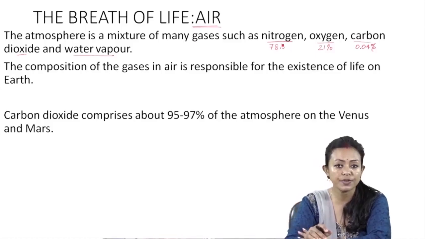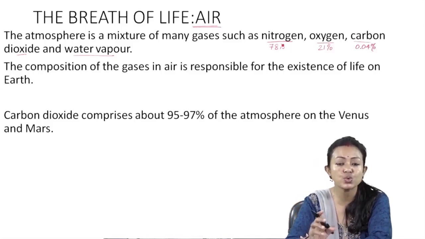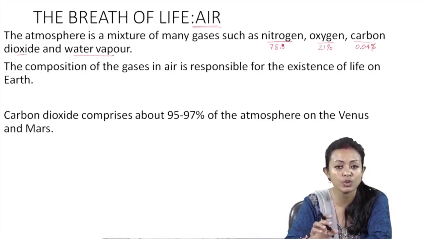So what does the atmosphere do? The atmosphere tends to trap some heat radiation. During the daytime, the atmosphere does not allow the entire sun rays to enter into the earth. Rather, it filters and allows only that which is beneficial for life. And thus, the day temperature is not very hot.